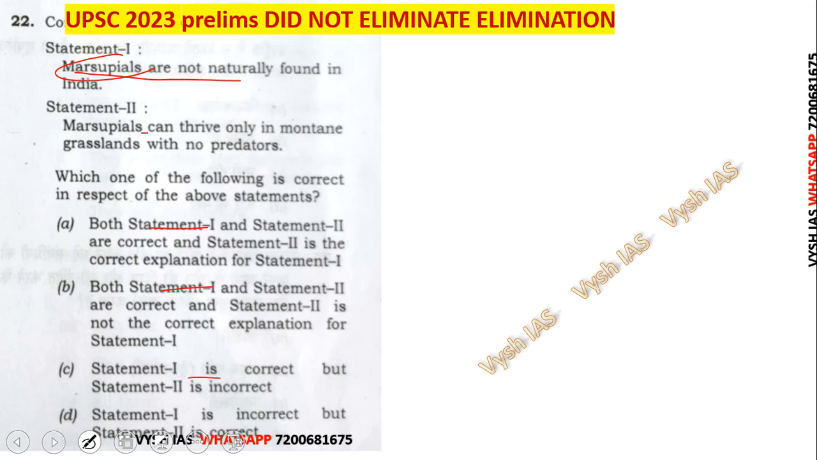But see the second one: marsupials can thrive only in mountain grasslands and no predators. If you know kangaroos, kangaroos are in Australia, and half of Australia is desert. There, kangaroos are roaming around. It's not like you need mountain grasslands for that. So you know statement 2 is wrong. I'm not telling you the exam is not tough. This year's exam is tough, I have no argument on that, and this paper was very pathetic.